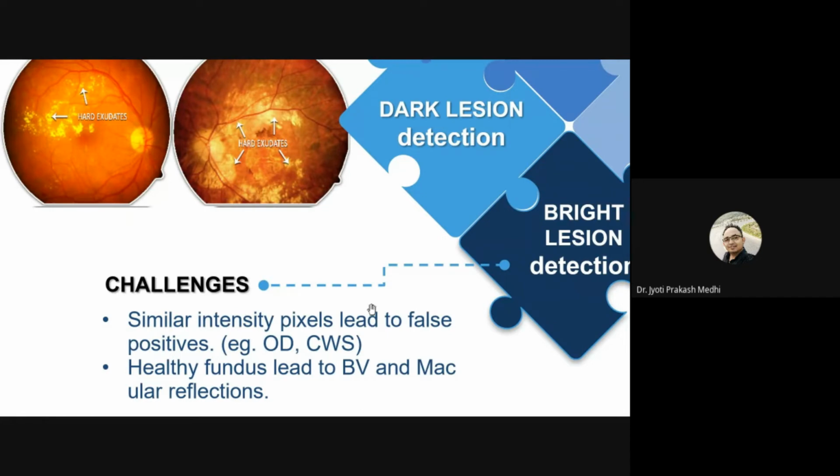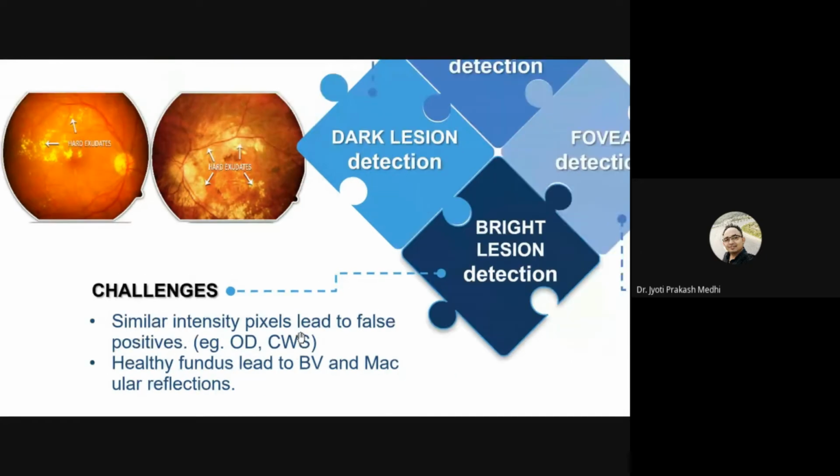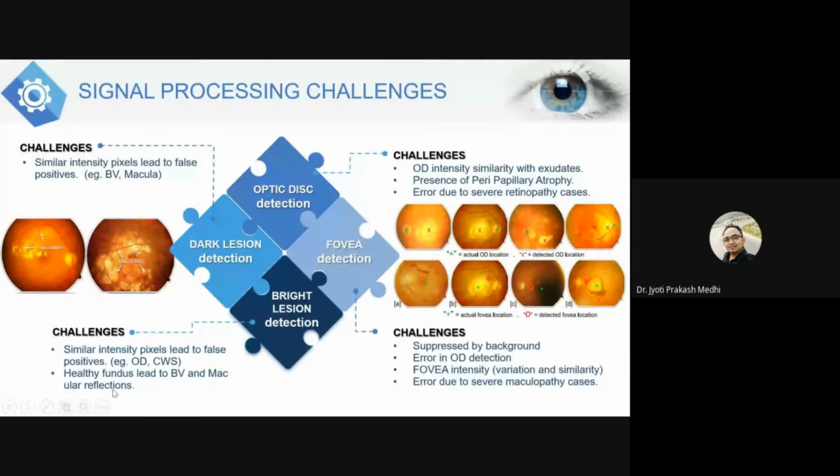Similarly, healthy fundus images. What happens in the case of a healthy fundus image? In a healthy fundus image there are bright regions. For example, if your eyes are healthy, then there will be a bright region present near the macular region, or near the blood vessel region. Those bright regions in a grayscale image will show similarity with the exudates.